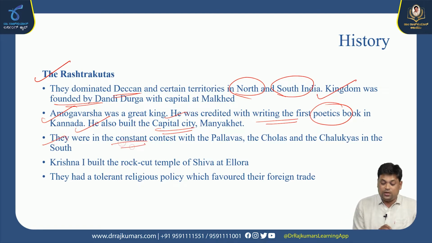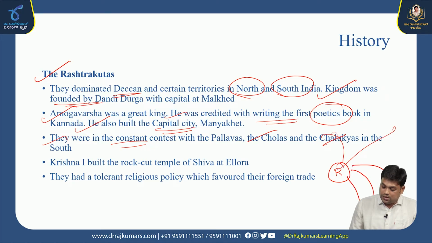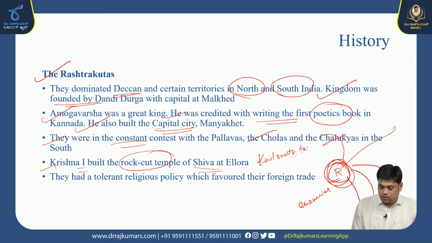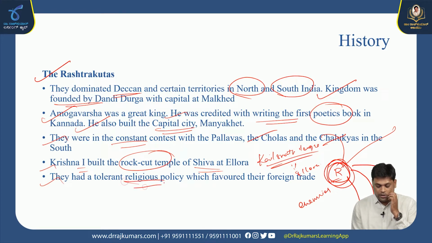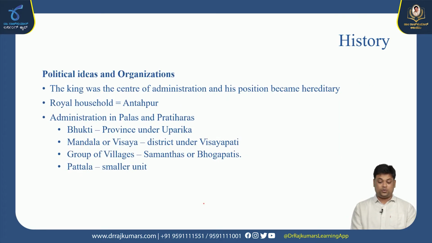They were in constant contest with the Pallavas, Cholas and Chalukyas in the south. Rashtrakutas used to fight with the Cholas, Pandyas and Pallavas, and also with the Palas and Pratiharas. So they had many enemies in terms of taking control over the Deccan. Krishna I built a rock-cut Shiva temple at Ellora, the Kailashnath temple, a very interesting rock-cut architecture at the Ellora caves of Maharashtra. They had a tolerant religious policy because they favored foreign trade and encouraged other religious activities as well.